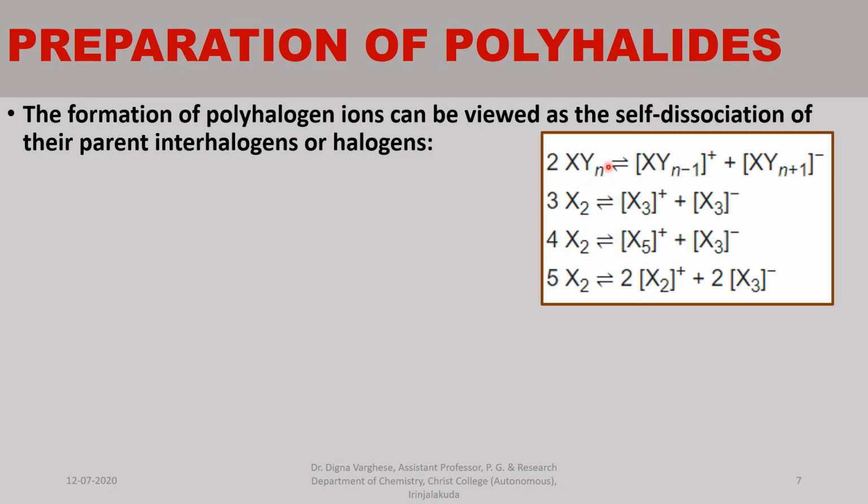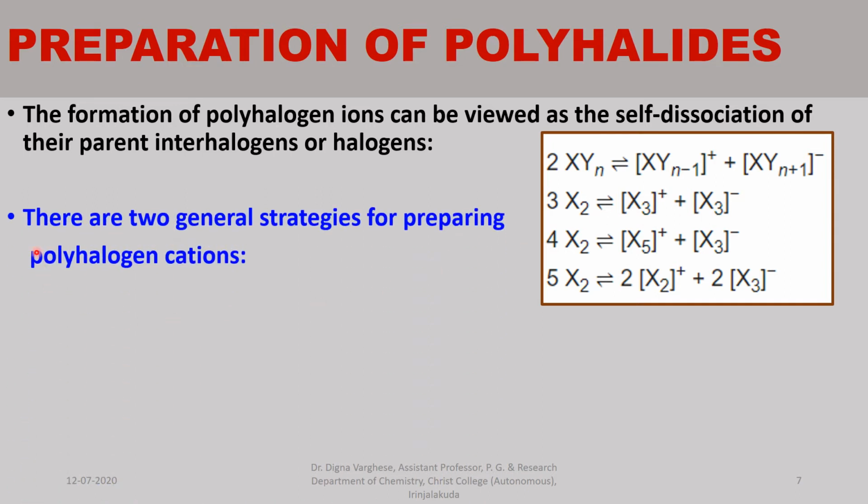First one is from the self-dissociation of an interhalogen compound into cation and anion, and the next three are the self-dissociation of halogens to form the polyhalide cations and anions.